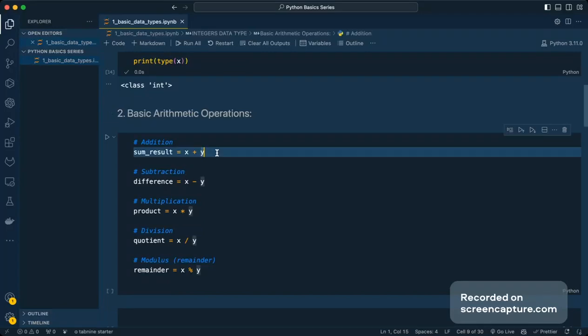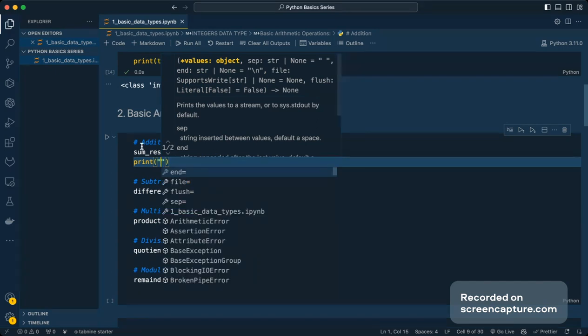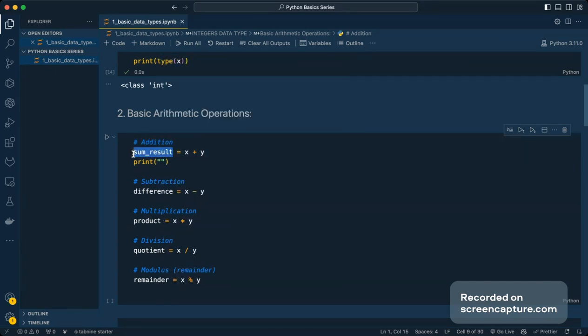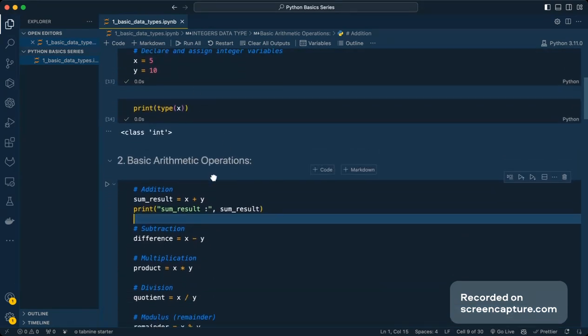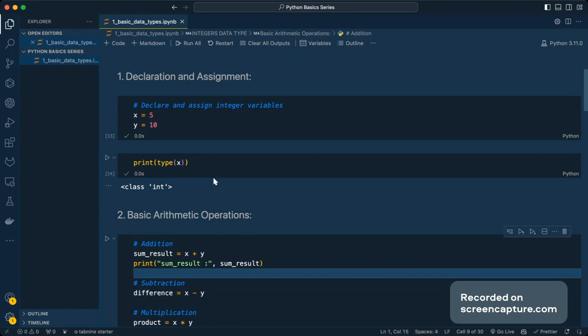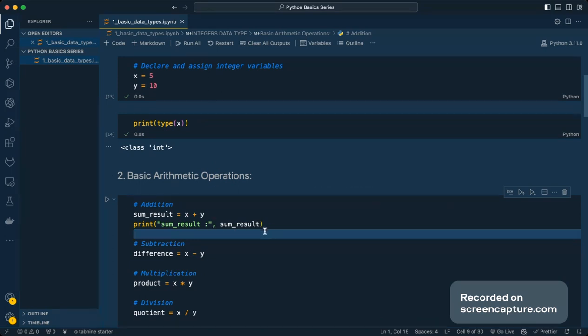So if I try to print all of this, and check, yeah. If I print, the value of x is 5 and the value of y is 10. So it's expected that the result must be 15, and eventually you're going to see that.